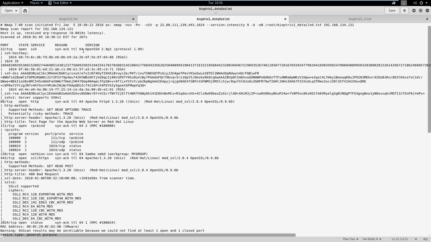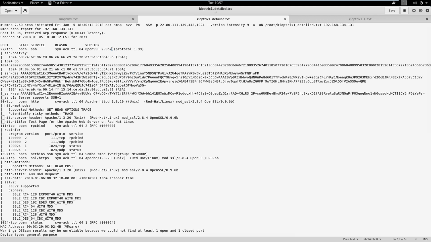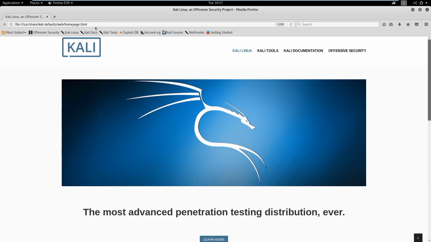So, first things first with SSH. What information do we see? We can find the version here. This is probably what's going to be the most interesting. We can Google this or do a searchsploit and see if we can find anything interesting on it. So I'm going to copy this, and I'm going to go into a web browser here, and we can just go to Google.